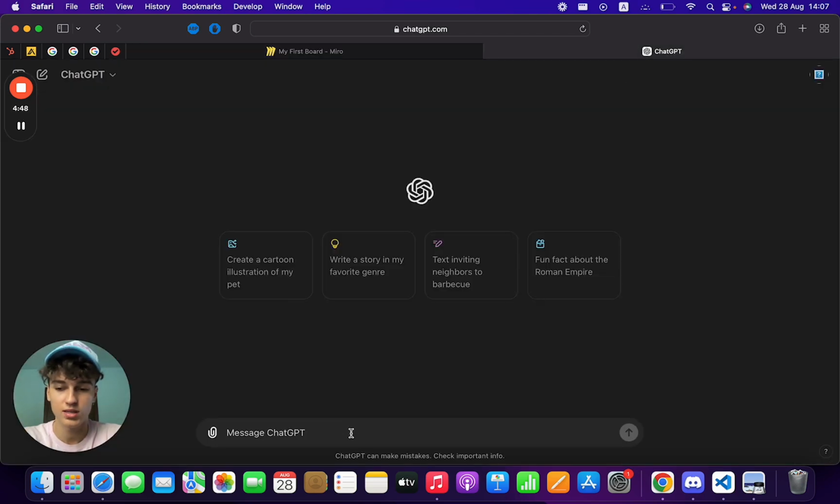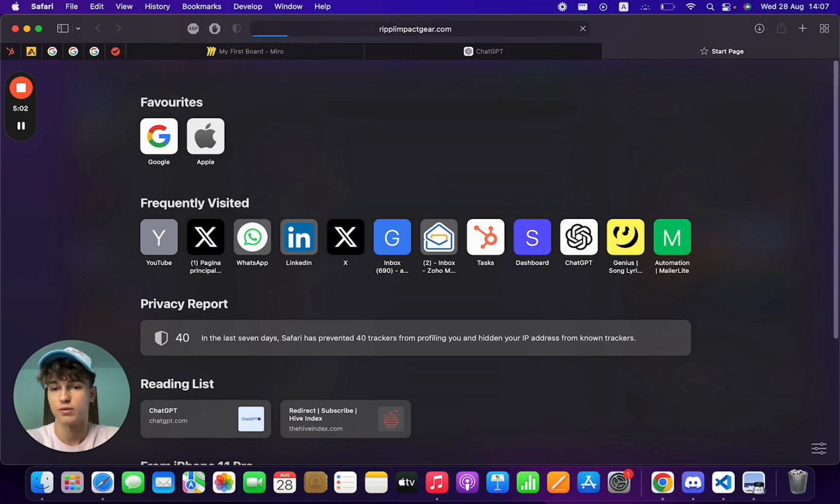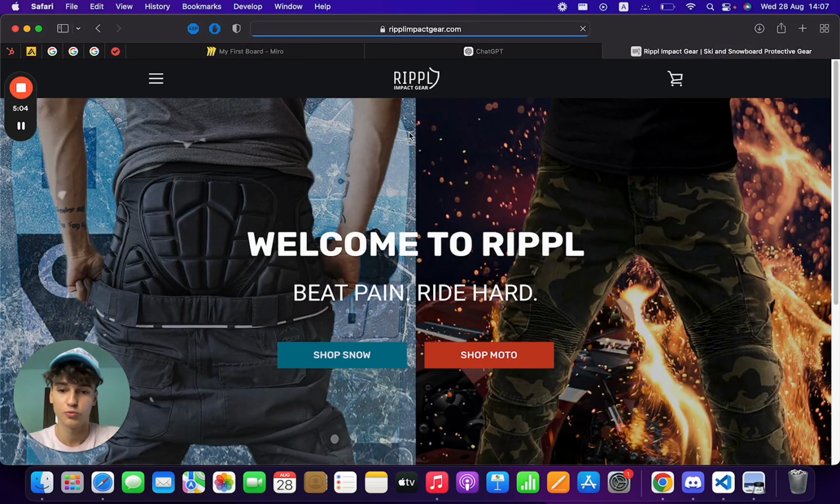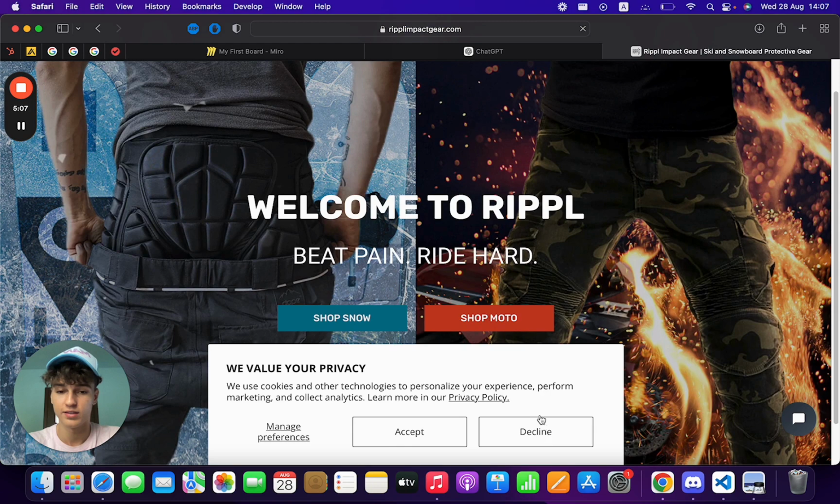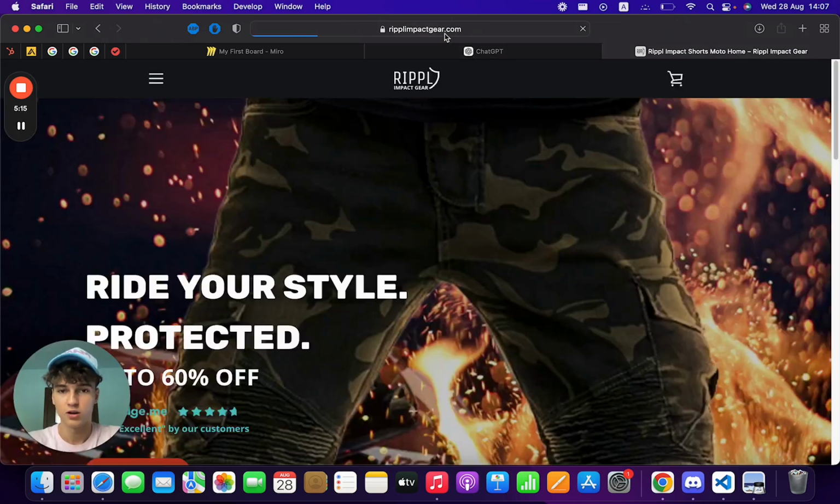I'll go to ChatGPT and I'll put this in here. And now all I need is a brand to fill this data in. For this tutorial, we'll just pick one of the FS Stash customers, for example, Ripple Impact Gear. It's a super cool brand for motorcycling in this instance. As you can see, they have snow gear, so snow sports gear, and moto gear. We'll go moto for this one. So let's go with this.